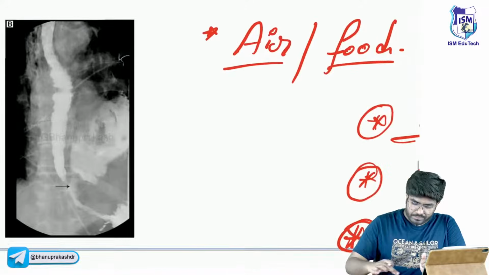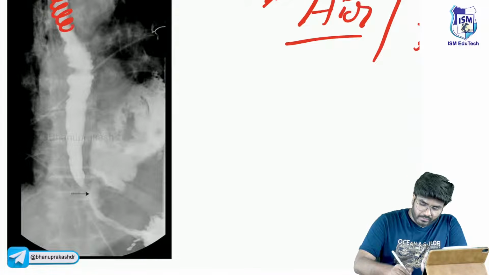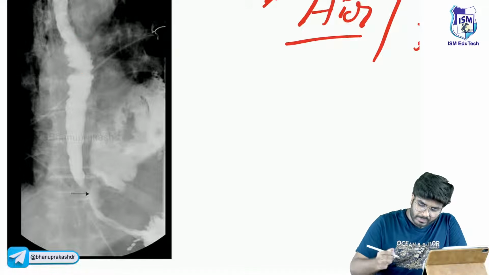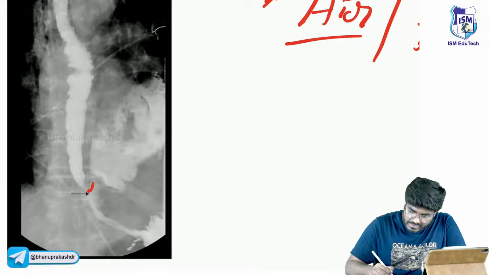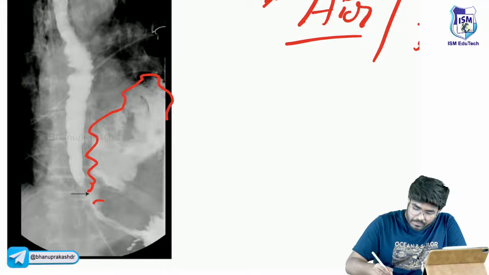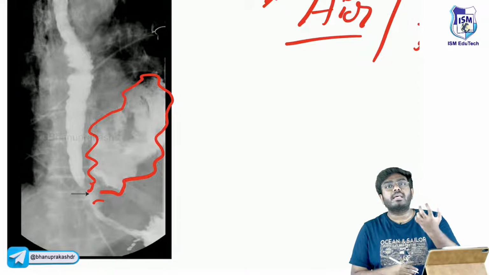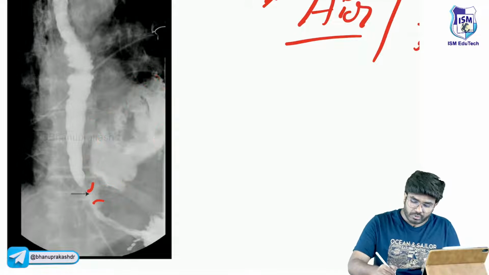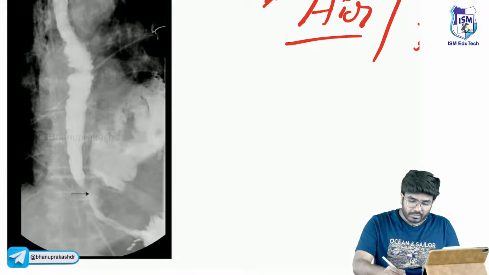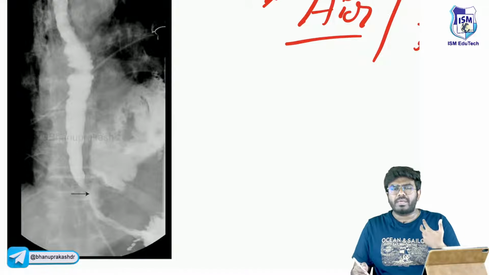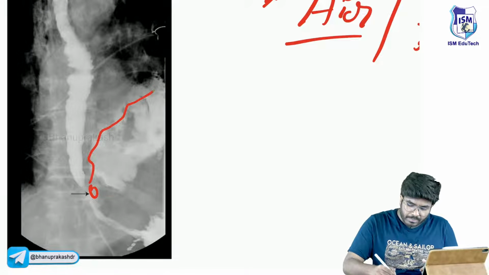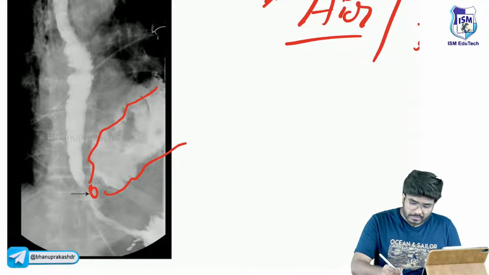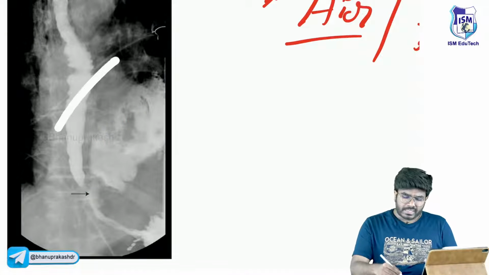Now, see here, this patient has taken what? He has taken the barium swallow. But from this area, there is a rupture. All this barium is now leaking into the mediastinum. Actually you are not supposed to do this barium swallow study, but you don't know, you just did the barium swallow. From this ruptured area, the barium or this contrast is leaking into the mediastinum. So this is an image based question that can come up in your exam.